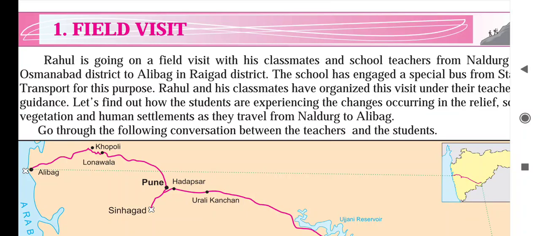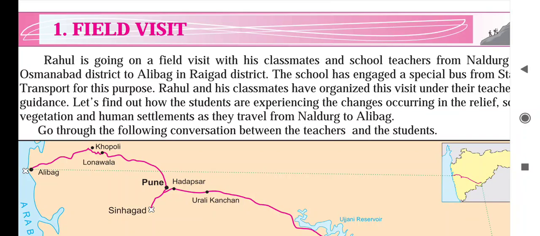For this purpose they have engaged a state transport bus. State transport bus means ST bus. Rahul and his classmates organize this visit under the teacher's guidance, because the teacher will keep watch on the students and give information to them.